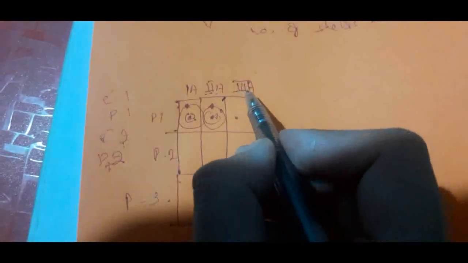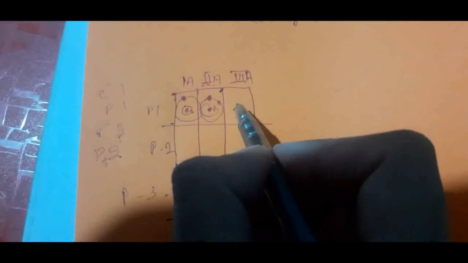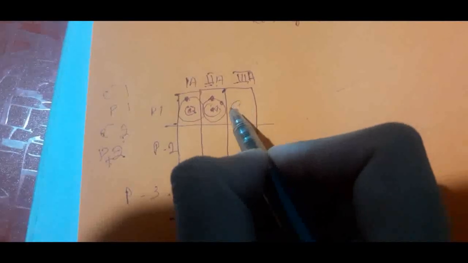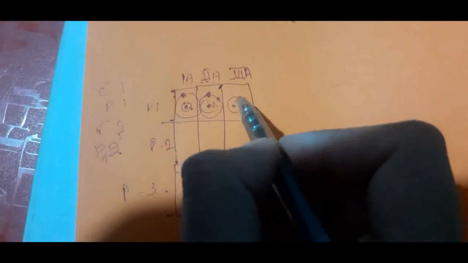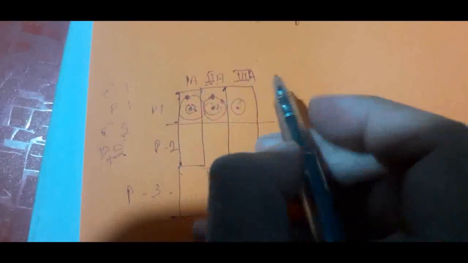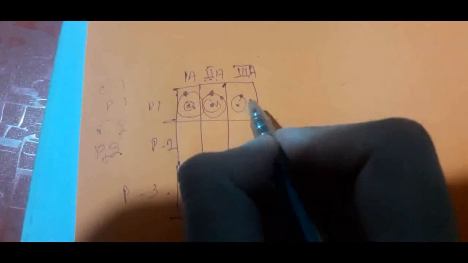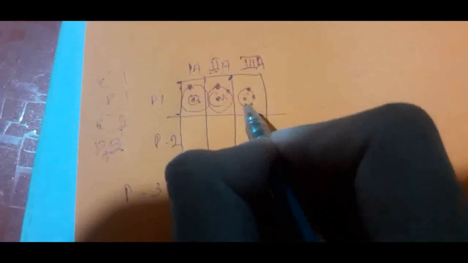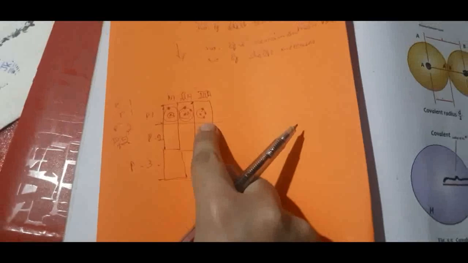Now in the third period, there is 1 shell, right? And the number of electrons will be increased. So when there are 3 electrons, this means there will be 3 protons, and these 3 protons will have much more power over the electrons.